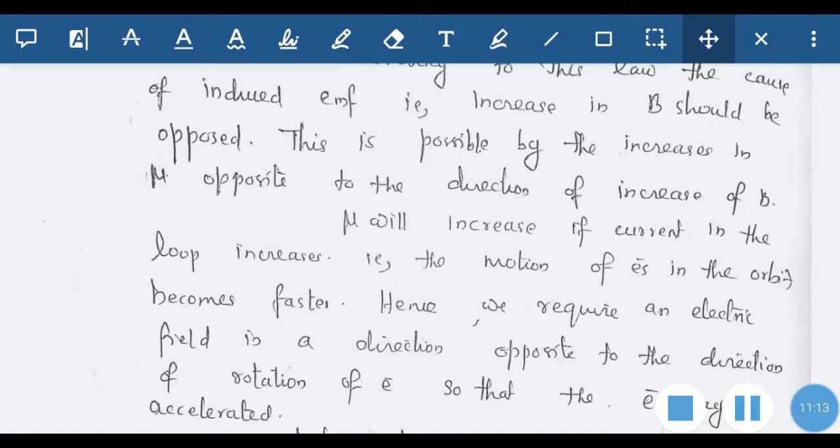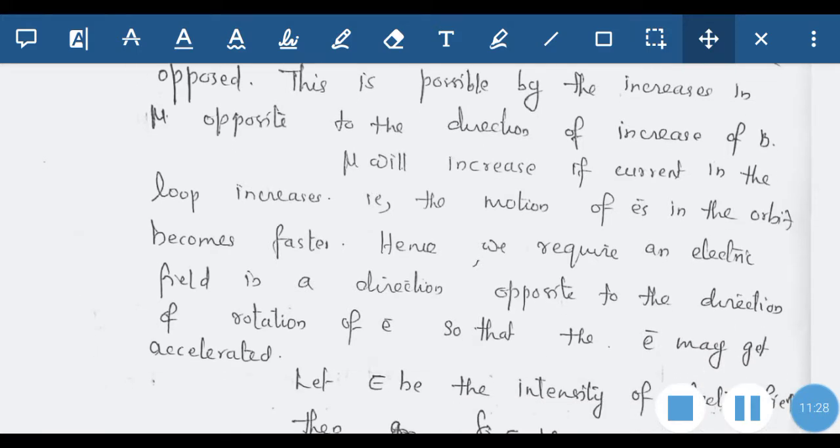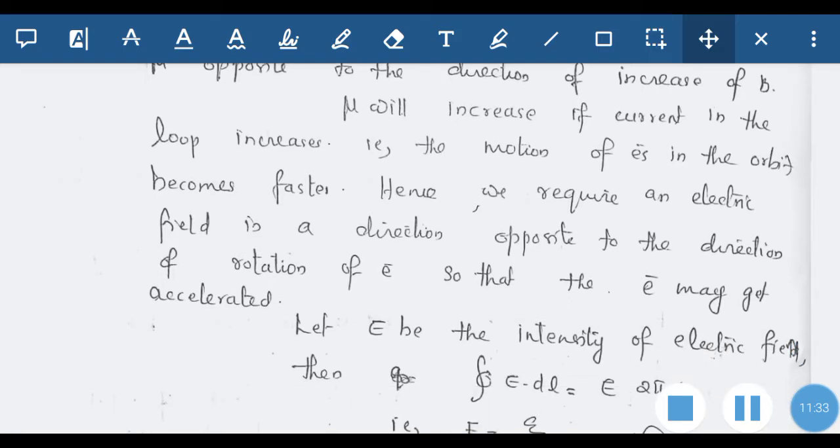Mu will increase if the current in the loop increases, that is, the motion of the electron in the orbit becomes fast. So for mu to increase, mu is equal to NIA. So when I increases, only then this mu will increase. So hence we require an electric field in a direction opposite to the direction of the rotation of electron, so that this electron may get accelerated.